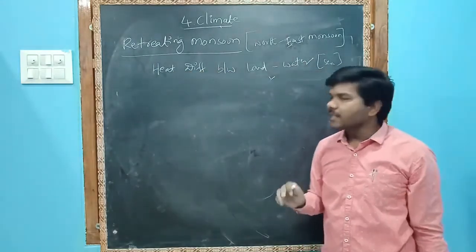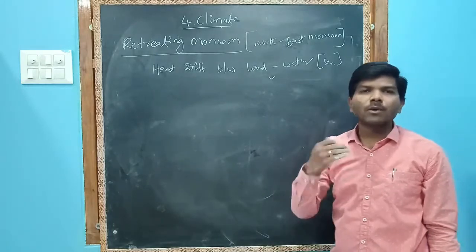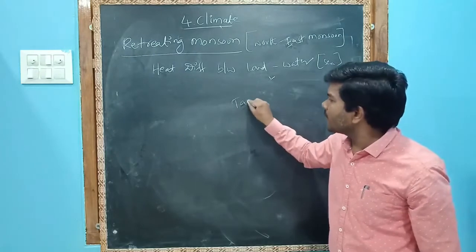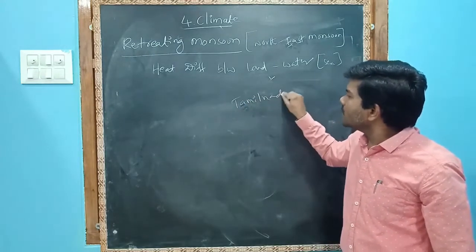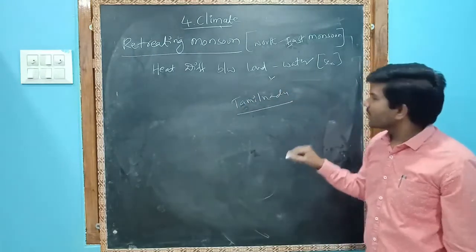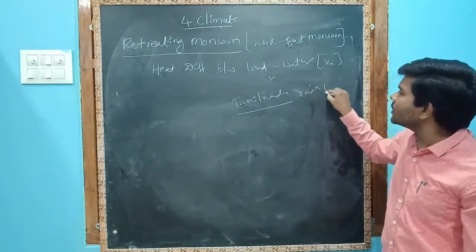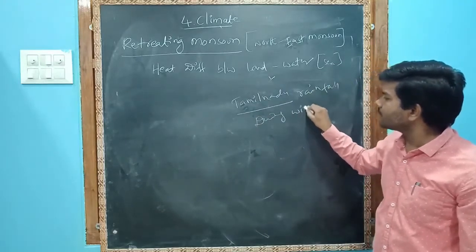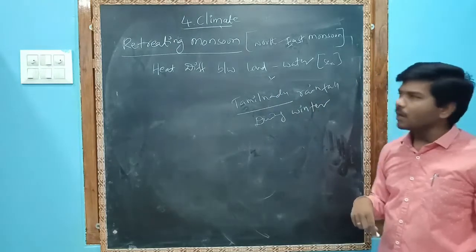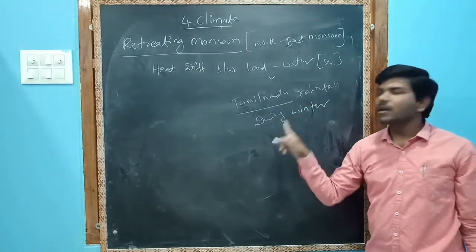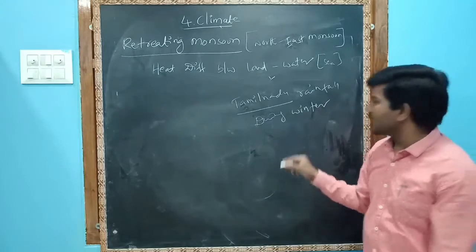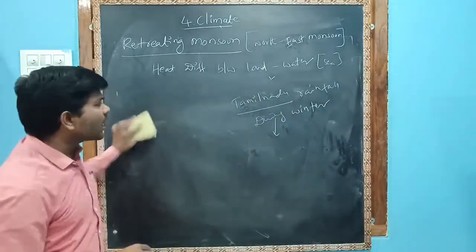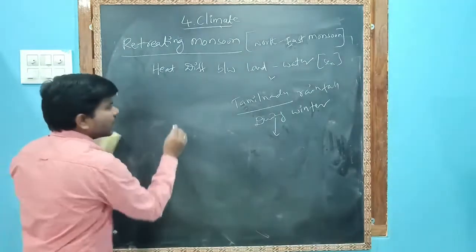Except the Coromandel coast, that we learned in the first lesson. I am writing here, Tamil Nadu receives rainfall during winter. And during winter, some other parts also receive rainfall. Which are they?